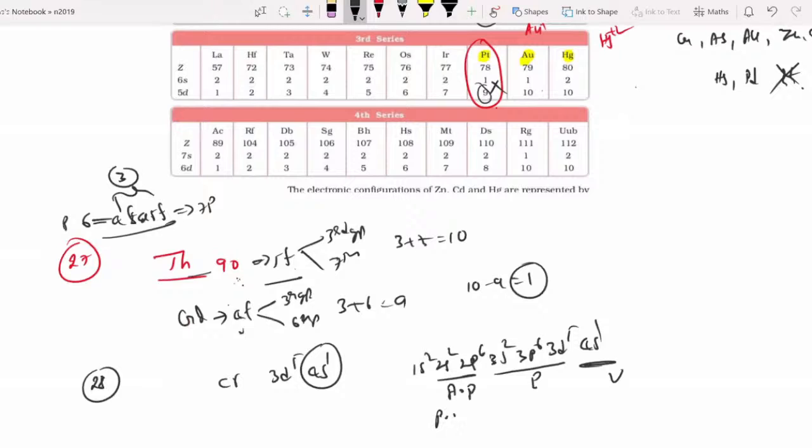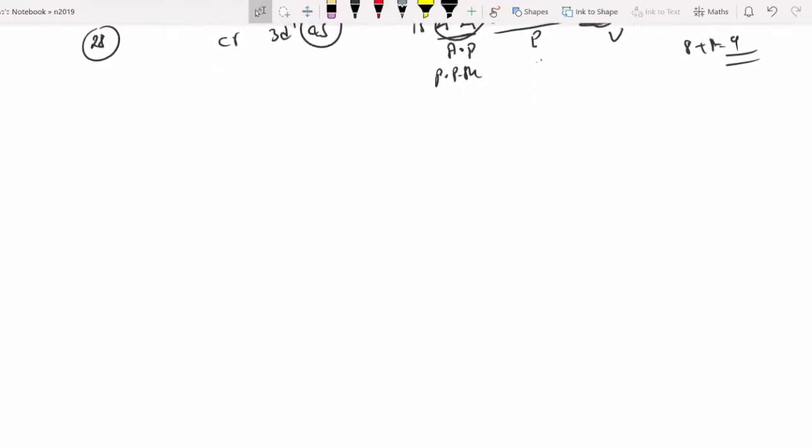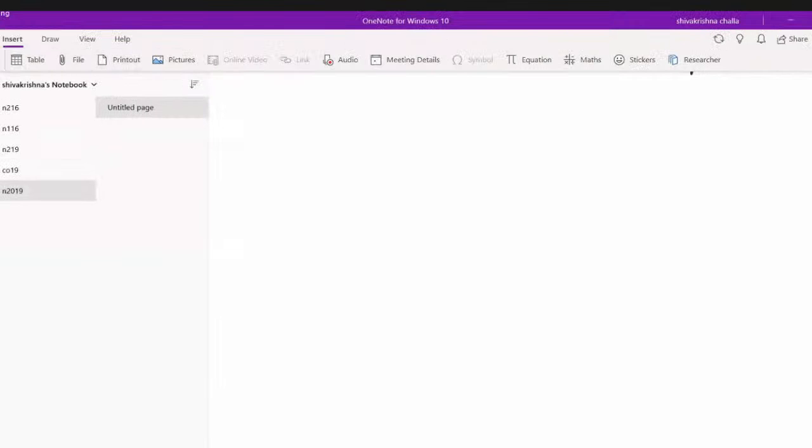Yes, pre-penultimate shell. Now the question is, valency shell of chromium is X, and X is equal to 1. And next, the pre-penultimate shell is Y. Pre-penultimate shell is 6 plus 2, 8. That is, Y is equal to 8. Then 8 plus 1 is equal to 9. Answer is over. Good question, but most of the students went wrong. You are taking the penultimate shell, that is why you are getting wrong answers. I know very well, 100%. Okay, students, now I will go to the next question.